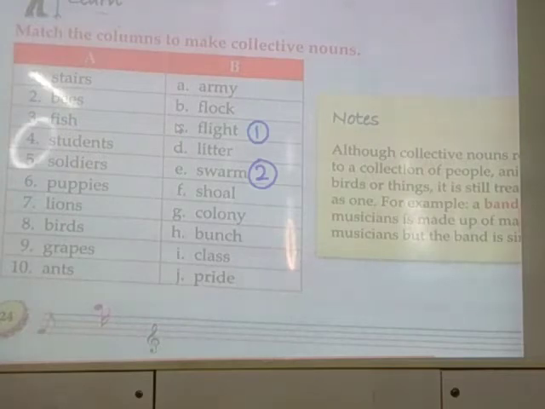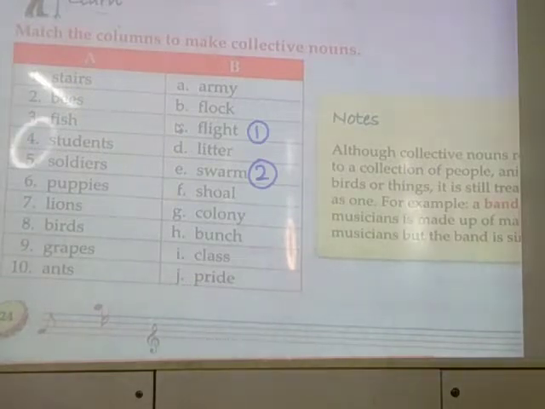An army of soldiers, a choir of singers, a band of musicians, a troop of dancers, a crowd of onlookers, a team of players, a colony of ants, a pack of wolves, a swarm of bees, a swarm of flies, a shoal of fish, a litter of puppies, a herd of cows, a herd of cattle, a bunch of keys, a bunch of grapes, a flight of stairs, a galaxy of stars, a bouquet of flowers, a fleet of ships, a string of pearls.